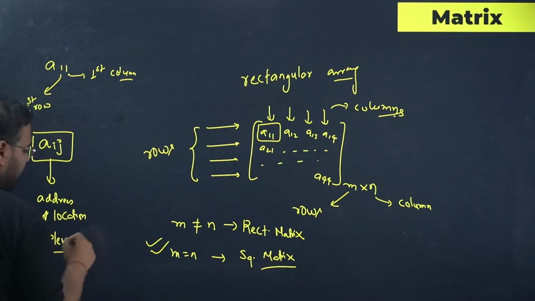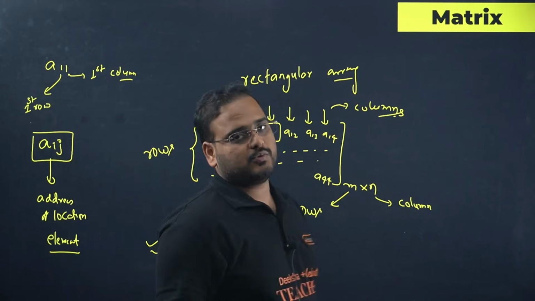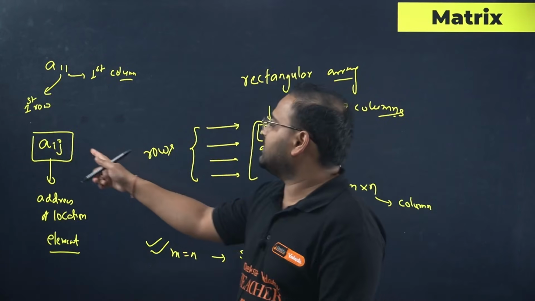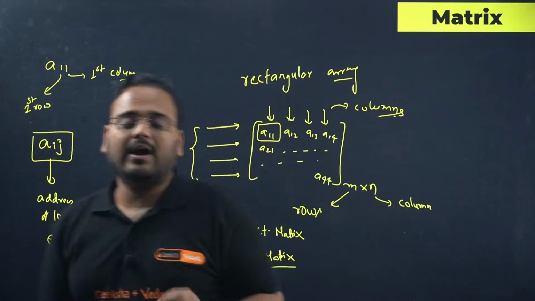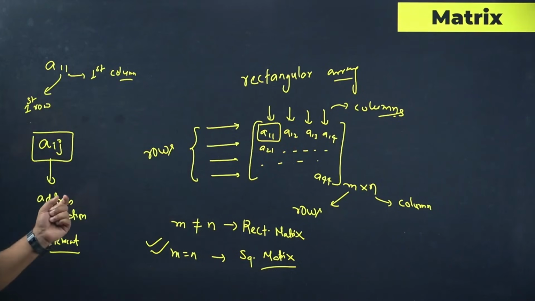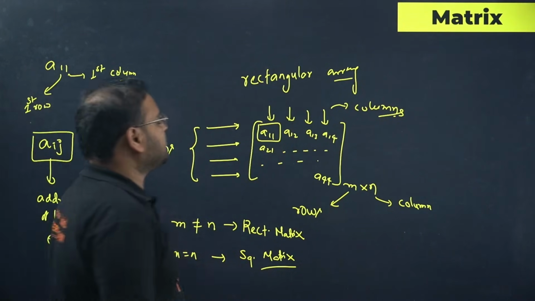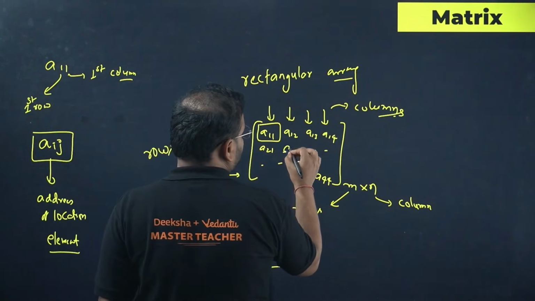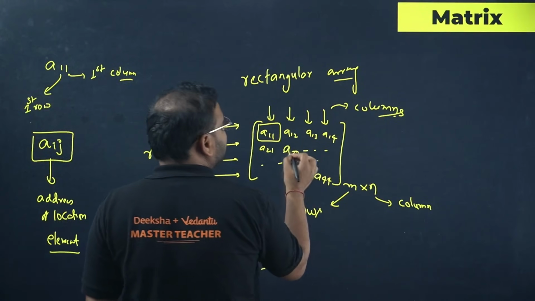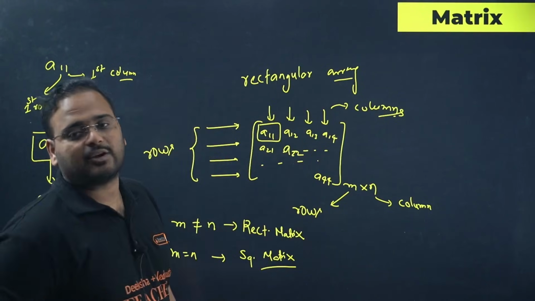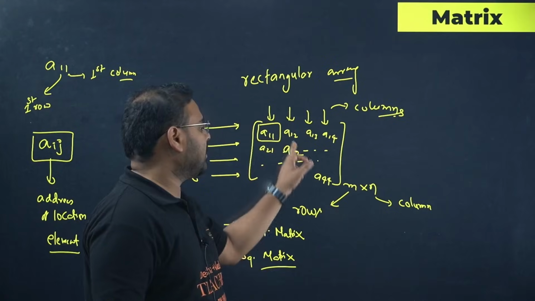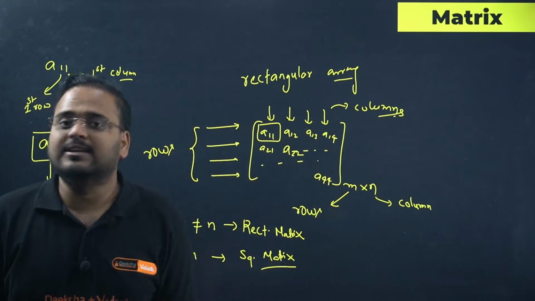Means how will you locate an element? Depending upon the i j values. What are the i and j values? i represents your row, and j represents your column. You will see which row and which column the element is contained in. For example, if I write here A22, it means that this element is in the second row, second column. So you get the position identification easily done over there.